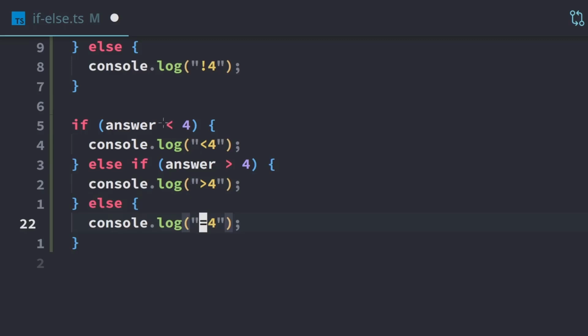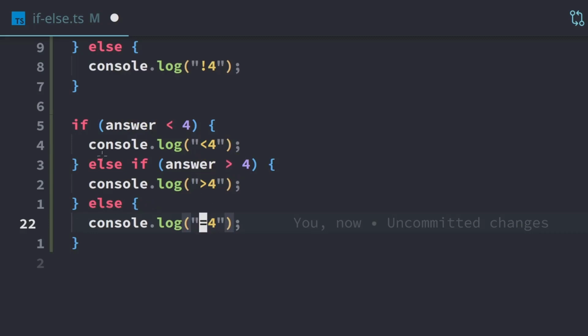So with else if, first we start with if. So if the answer is less than 4, then this will print out right here. And if this answer is not less than 4, so if this evaluates to false, then we're going to check this next one right here. So if the answer is greater than 4, then we'll evaluate this right here, and that'll print. And if the answer is not less than 4, it's not greater than 4, then that would only mean that it's equal to 4. So then we'll print this out.